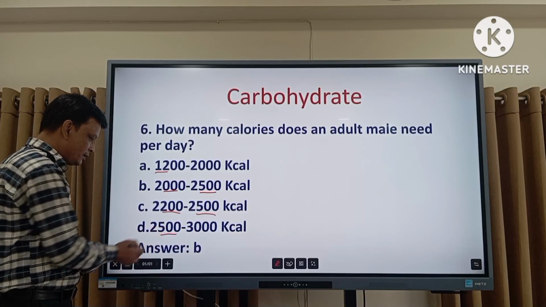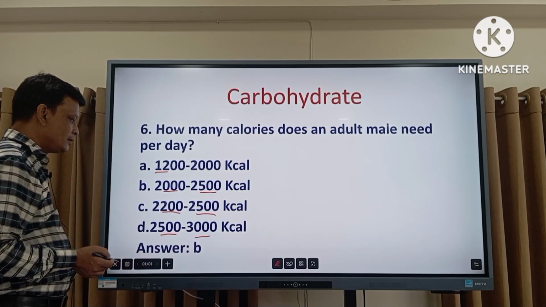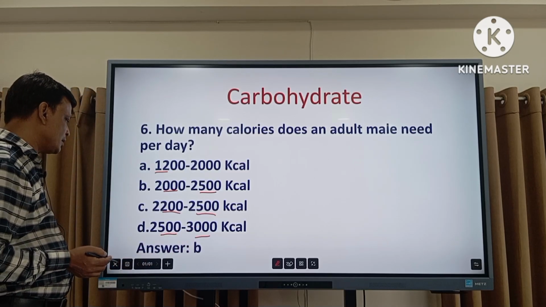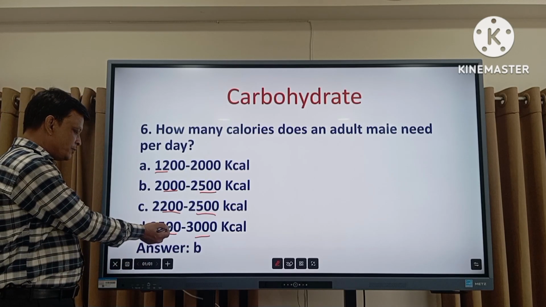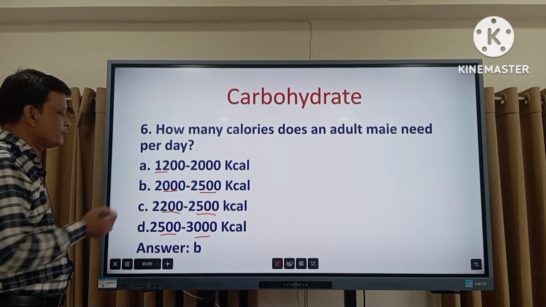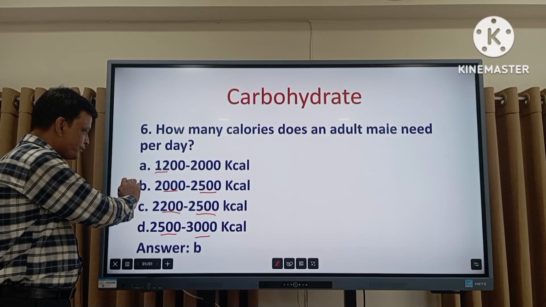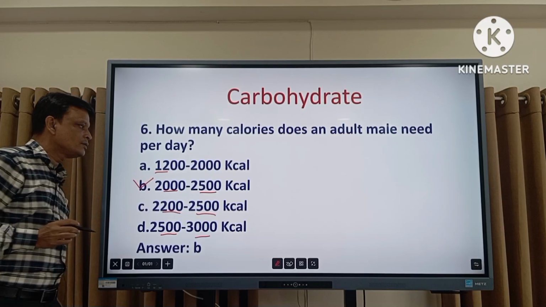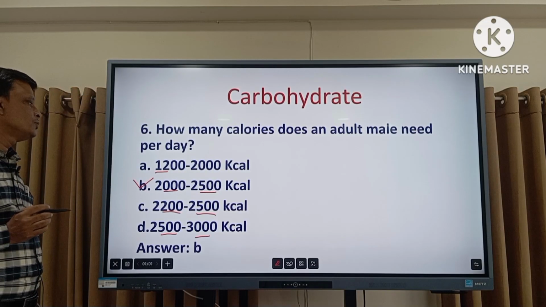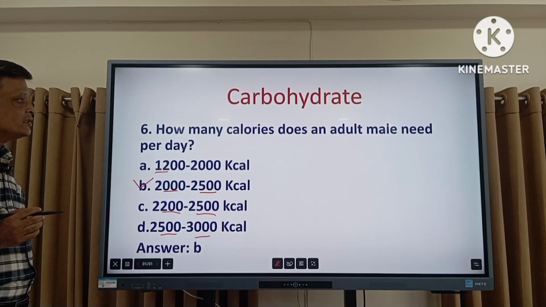Option D, 3000 kilocalorie. Which one is actually correct? The correct answer is 2000 to 2500 kilocalorie energy is needed for an adult male per day.